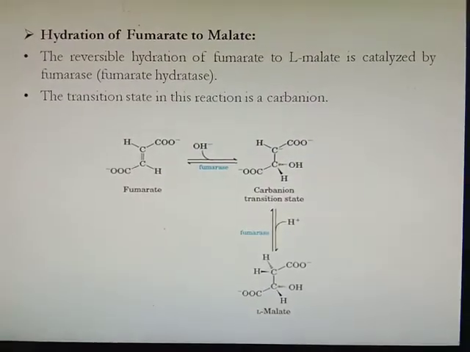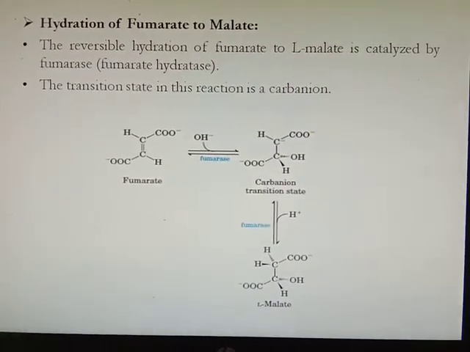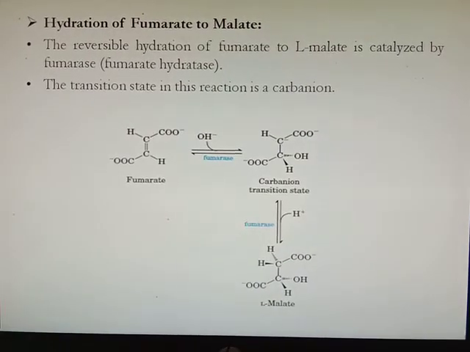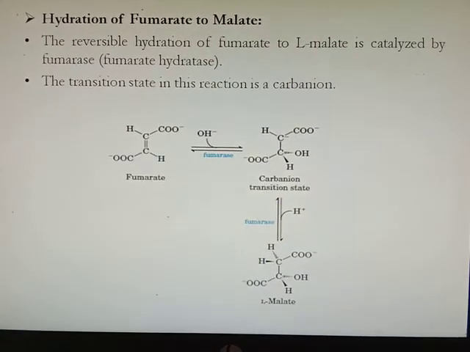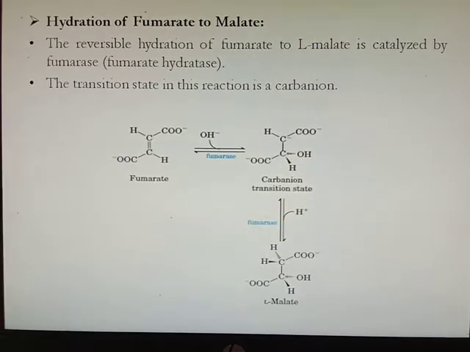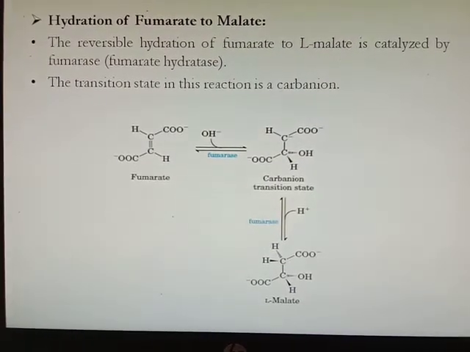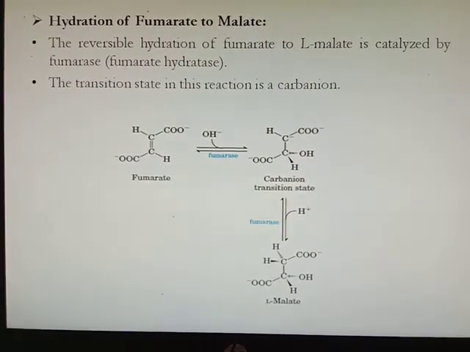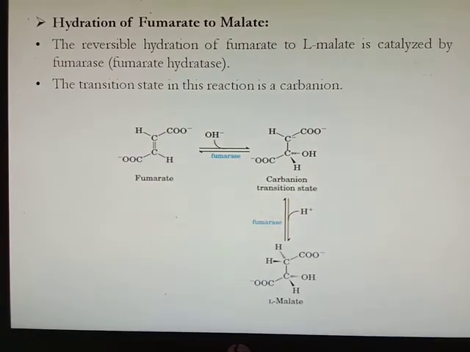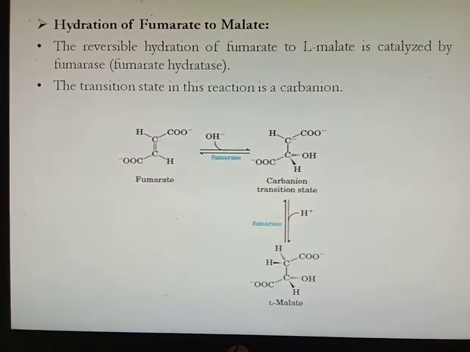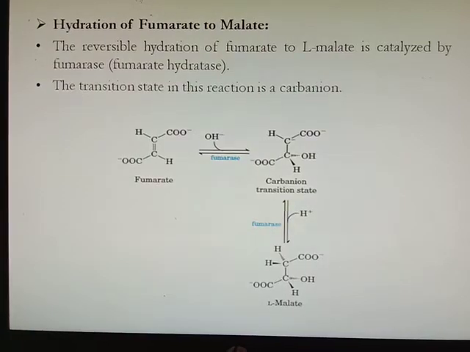Then hydration of fumarate to malate. This is a reversible hydration reaction in which a water molecule is added to fumarate to convert it to malate, and this reaction is catalyzed by the enzyme called fumarase or fumarate hydratase.